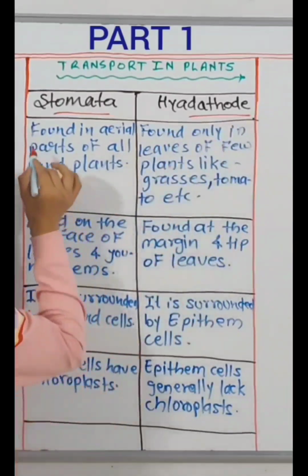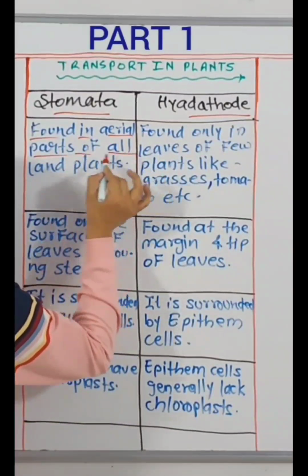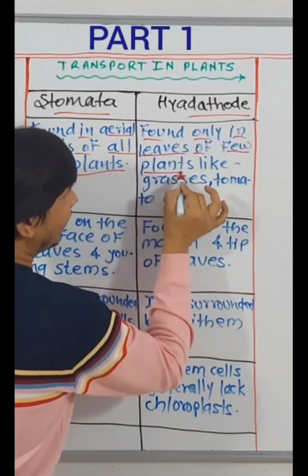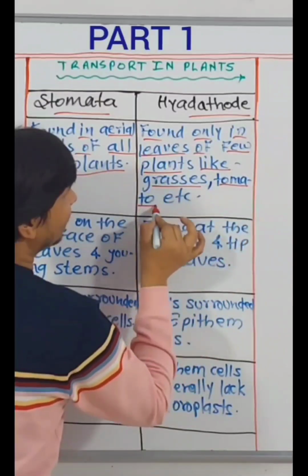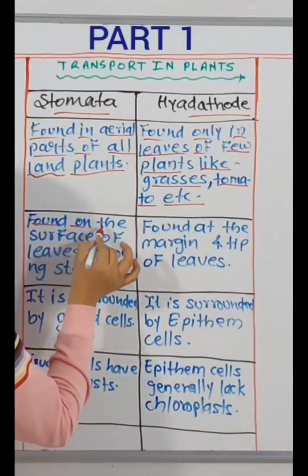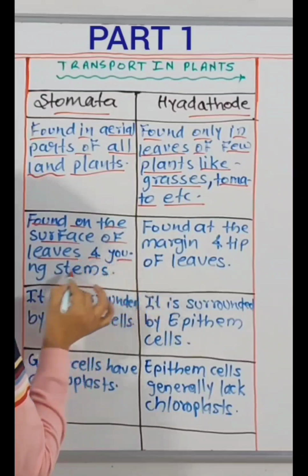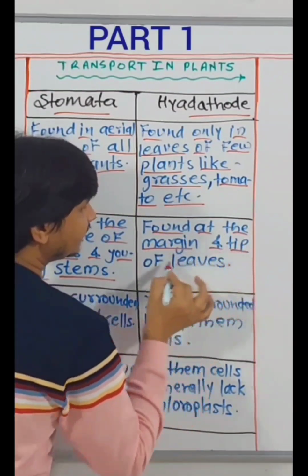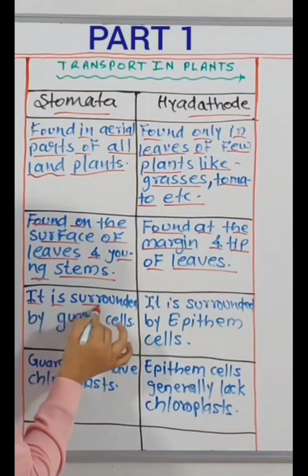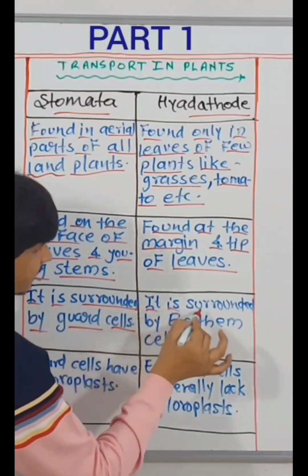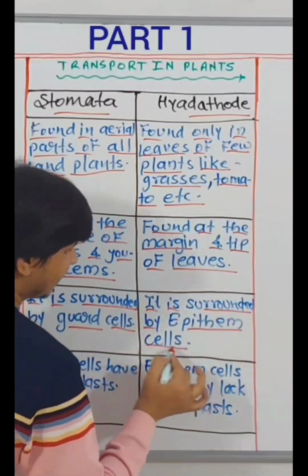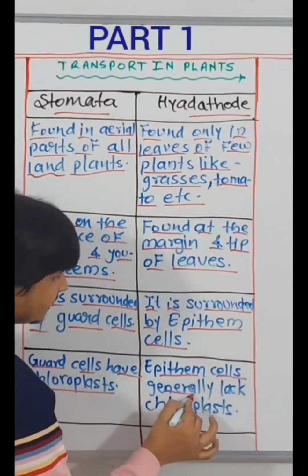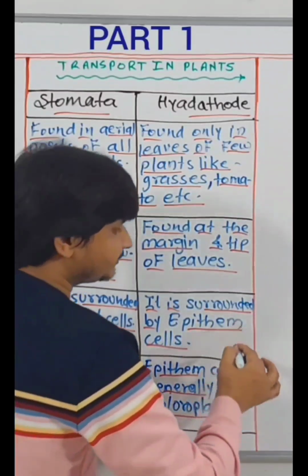Stomata, hydathode. Found in aerial parts of all land plants. Found only in leaves of few plants like grasses, tomato, etc. Found on the surface of leaves and young stems. Found at the margin and tip of leaves. It is surrounded by guard cells. It is surrounded by epithelium cells. Guard cells have chloroplast. Epithelium cells generally lack chloroplast.